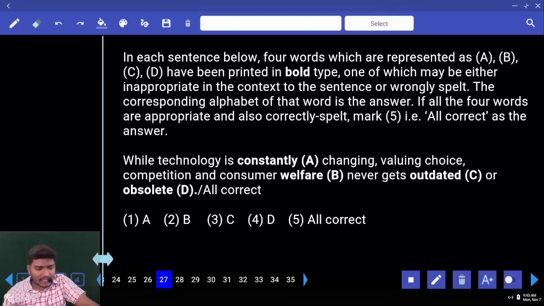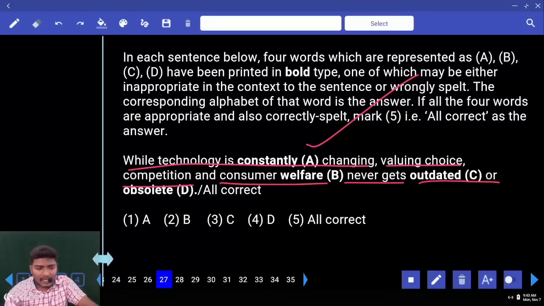Let us check the sentence. Well, technology is constantly changing. Value choice, competition and consumer welfare never gets outdated or obsolete. Tell me your answer. Of course, there is no error in the highlighted words, but there is one error. Did anybody find that?